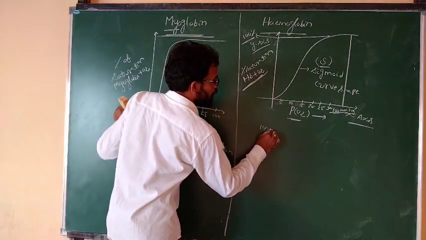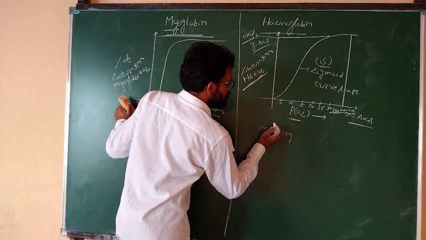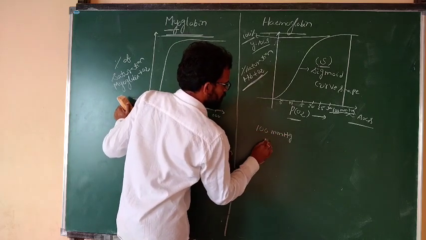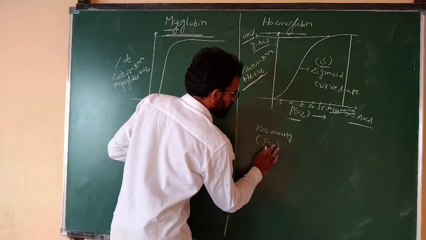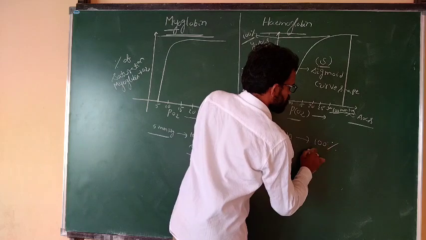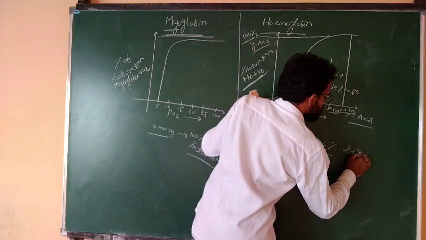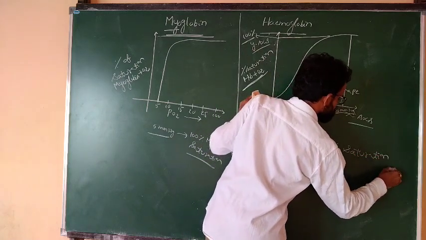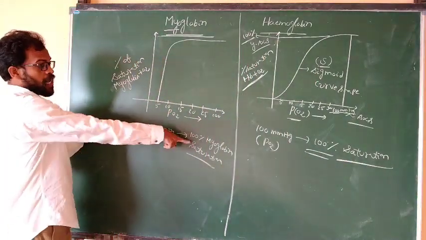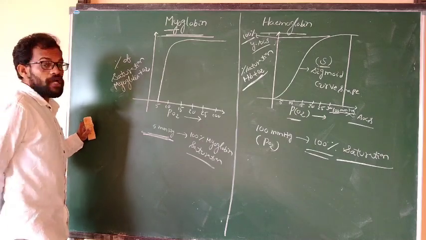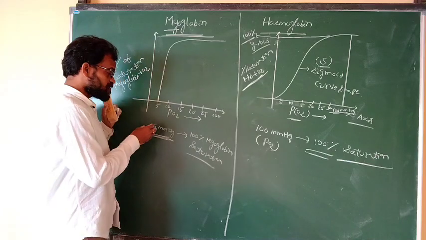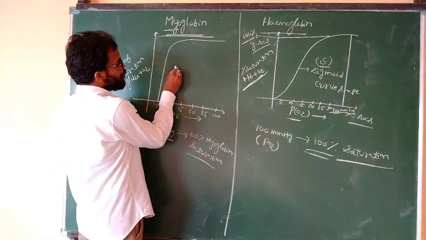Here at 100 mmHg partial pressure of oxygen, there is 100% saturation. But here at 5 mmHg, there is 100% myoglobin saturation.